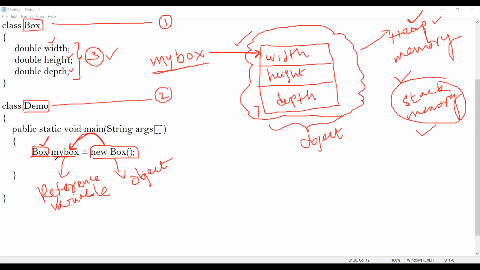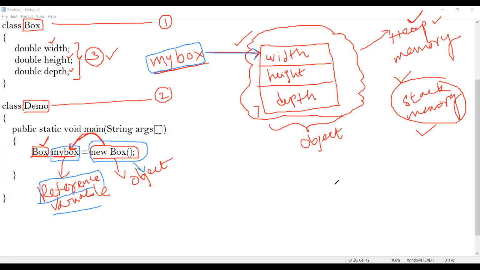Generally, people think that myBox is an object. No, myBox is not an object. myBox is a reference variable. And what is an object? new Box is an object. Why do we call this a reference variable? Because using this reference variable called myBox, I can refer to this object which has been created inside my heap memory.